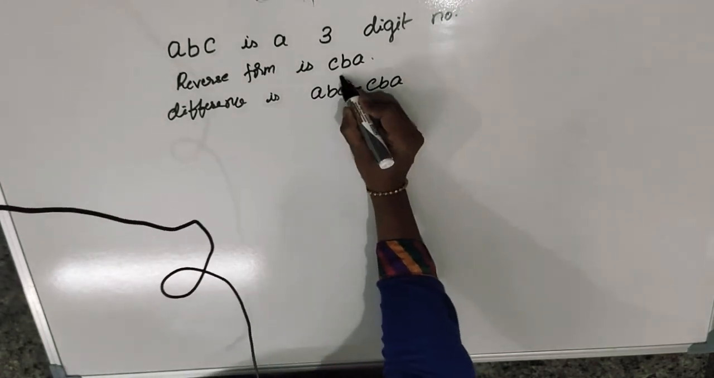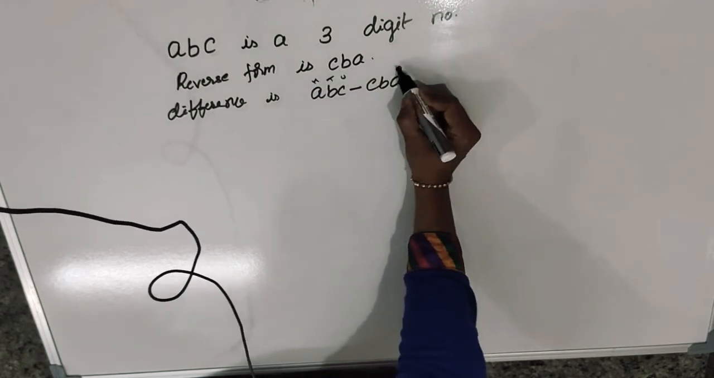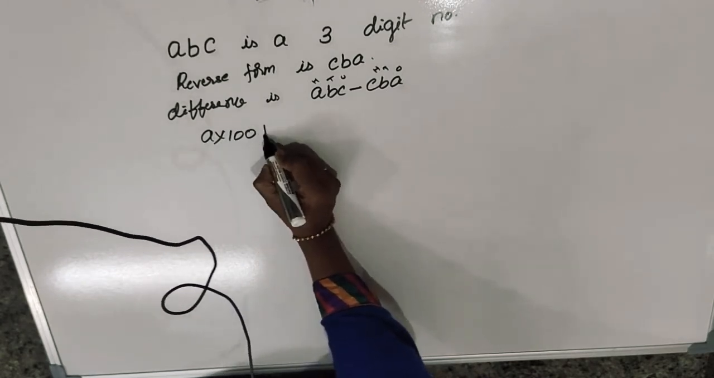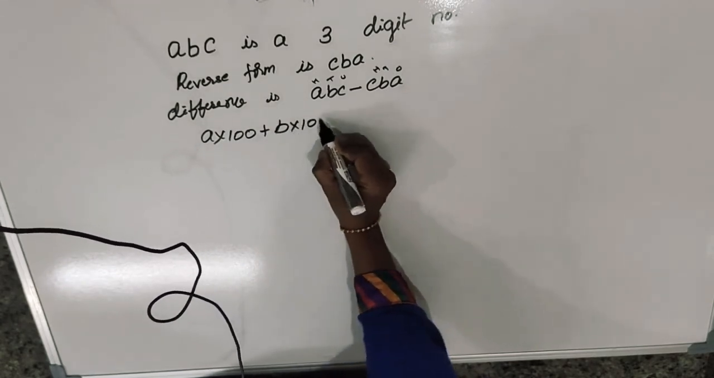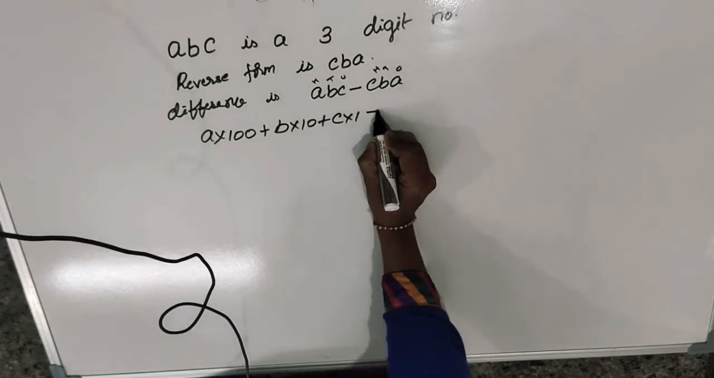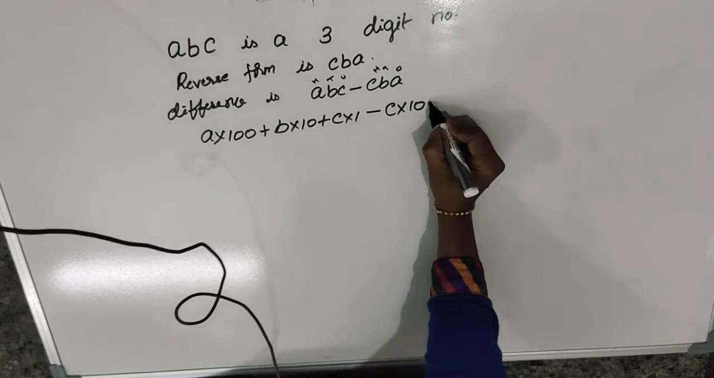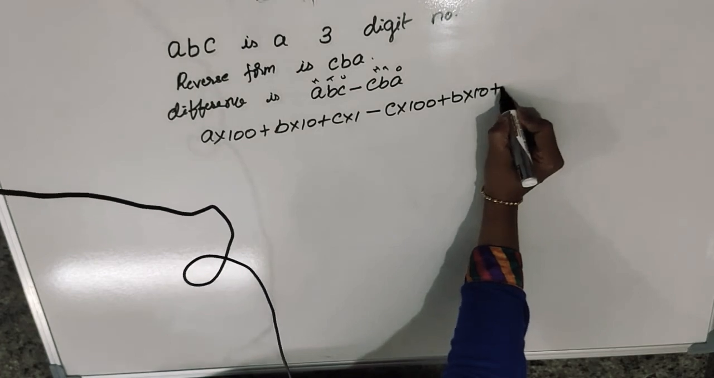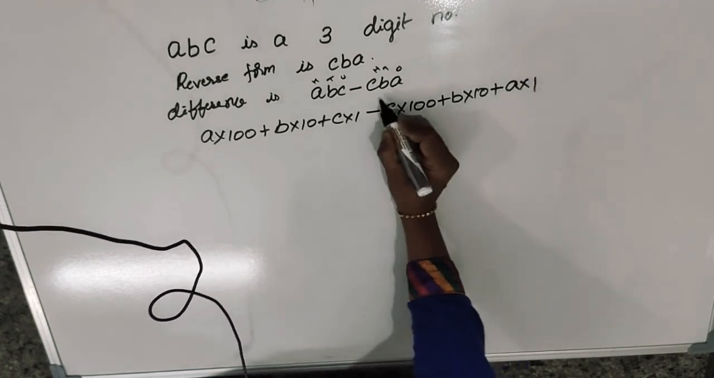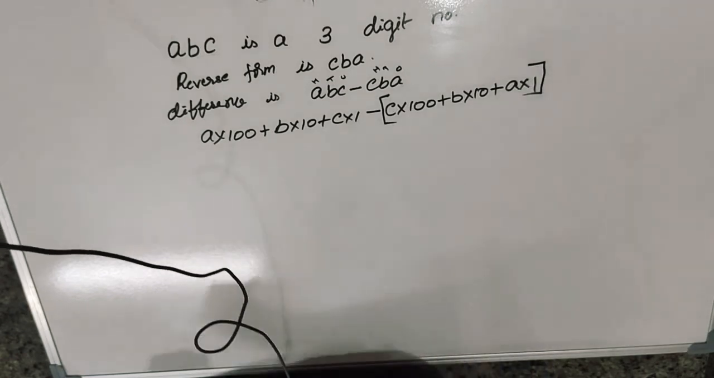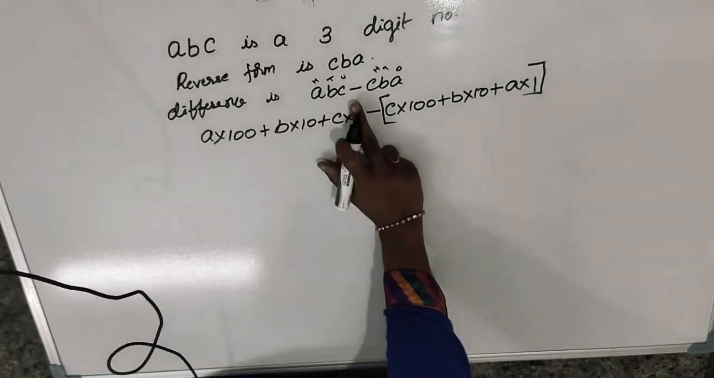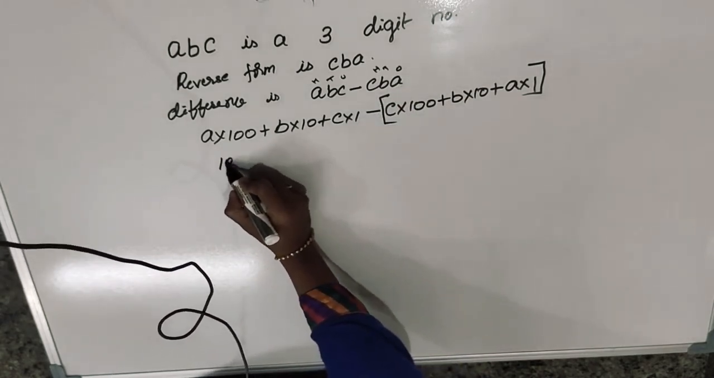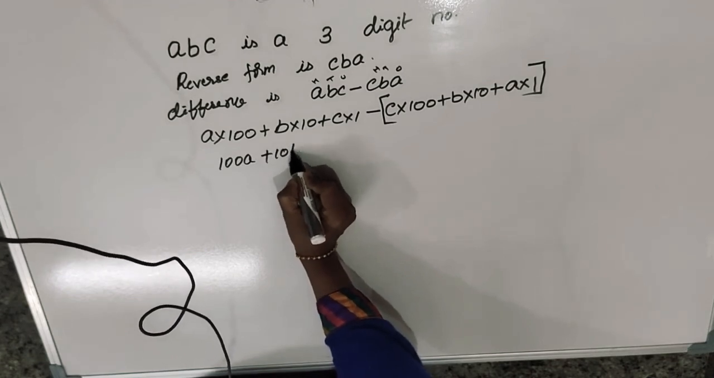Okay, now this is the unit place, tens place, hundreds place. A into 100 plus B into 10 plus C into 1. Students, please repeat in your mind. C into 100 plus B into 10 plus A into 1. But as I said, while writing the second one, we must write it in a bracket because the minus applies to all these three. Okay, now 100A plus 10B plus C.